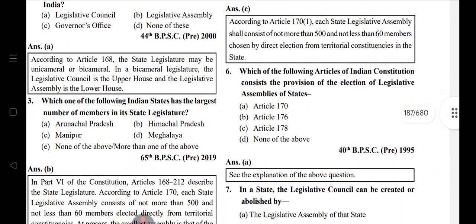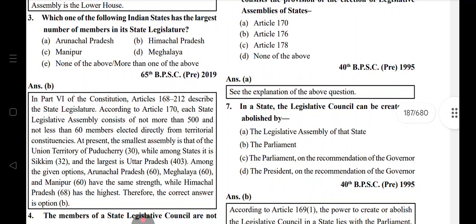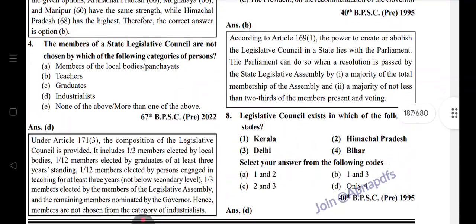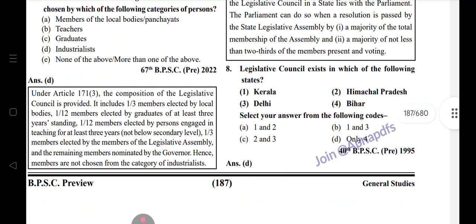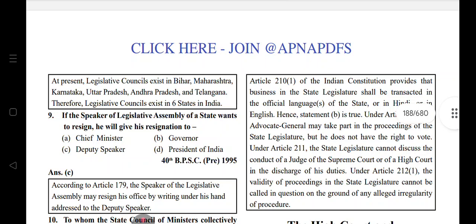Which of the following articles of the Indian Constitution contains the provision for election of the legislative assembly? 170. Legislative council can be created or abolished by Parliament. Legislative council exists in which of the following states? Bihar. Bihar, Maharashtra, Karnataka, Uttar Pradesh, Andhra Pradesh, Telangana: 6 states have it.